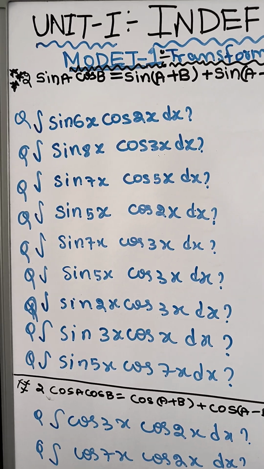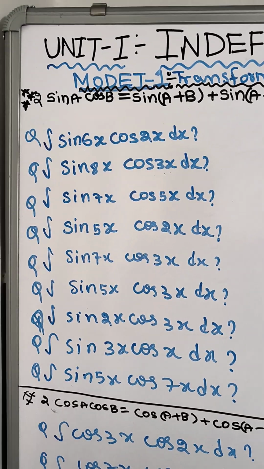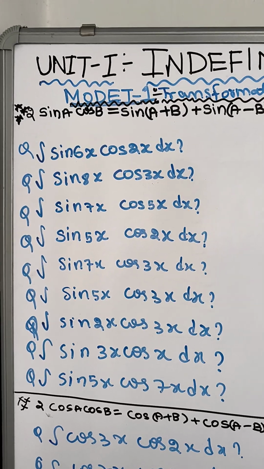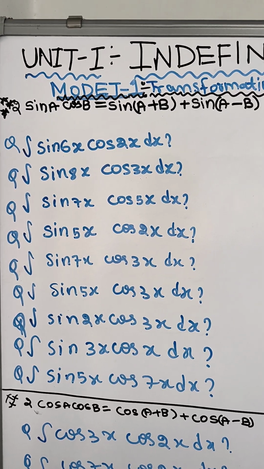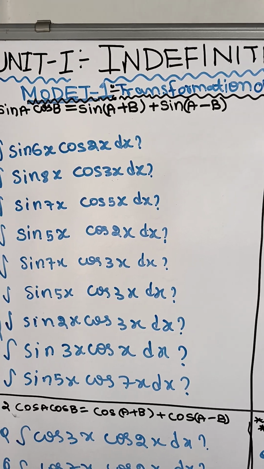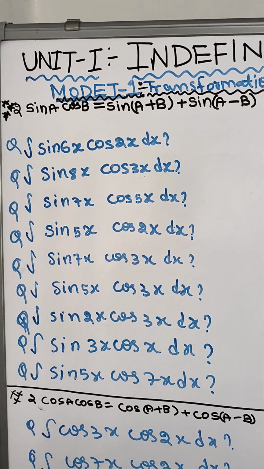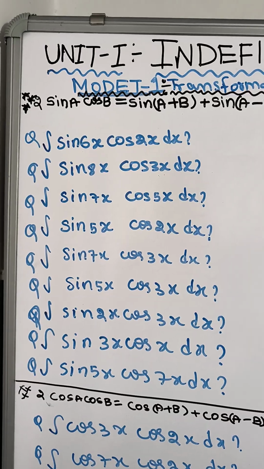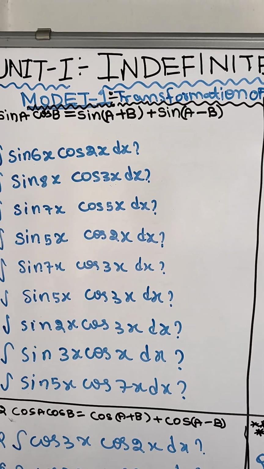All these problems are related to this formula: 2 sin A cos B is equal to sin(A plus B) plus sin(A minus B).